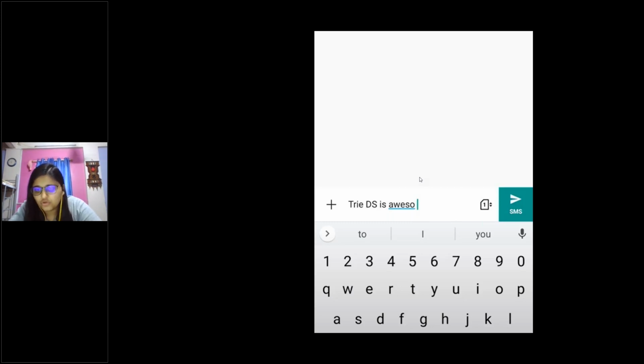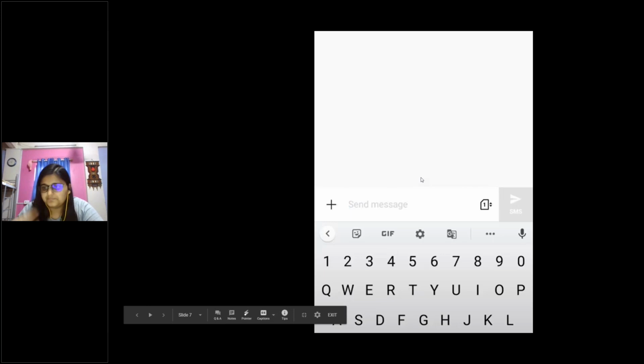What I wanted to write is awesome, but by mistake I wrote AWESO and then hit space. As soon as I entered space, the word AWESO got underlined. That means that word is incorrect, or that word is not present in the dictionary this application uses. As simple as that. I'll run it again.